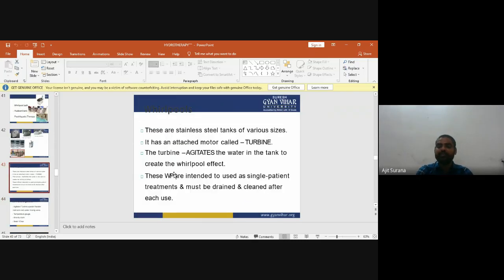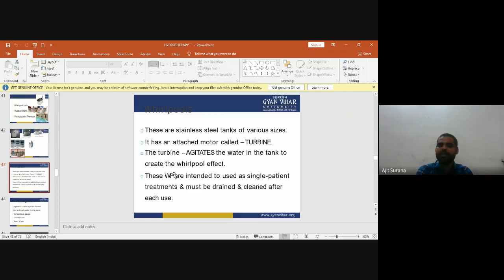Now the first one is the whirlpool. Whirlpools are stainless steel tanks of various sizes. A motor attached to this stainless steel tank is called the turbine. The turbine agitates the water in the tank to create the whirlpool effect.